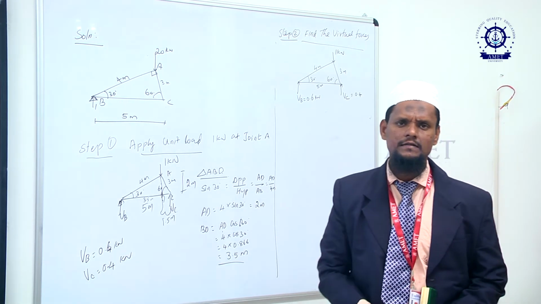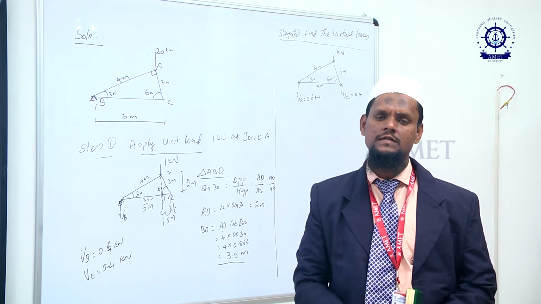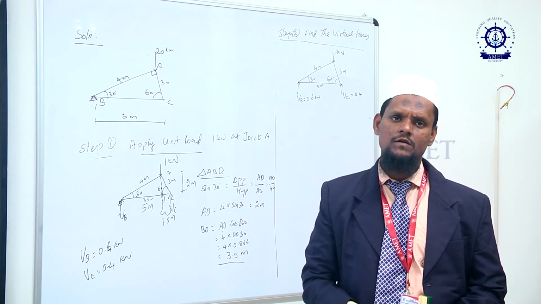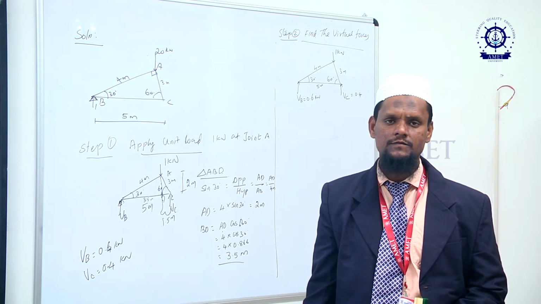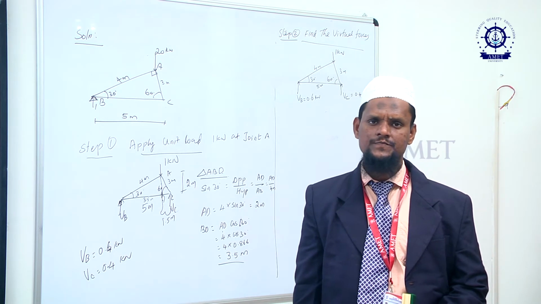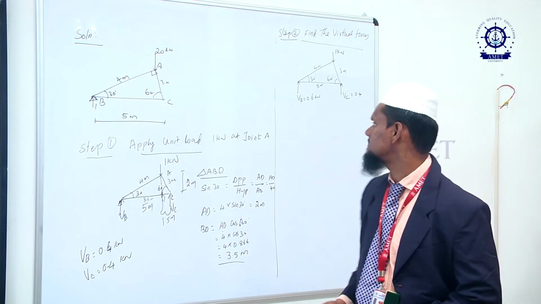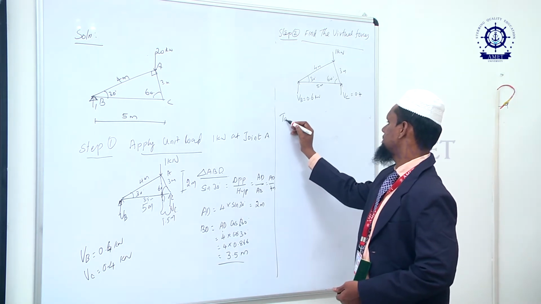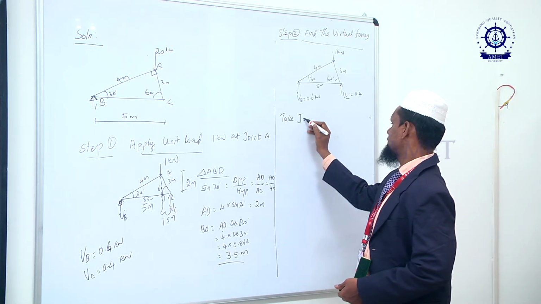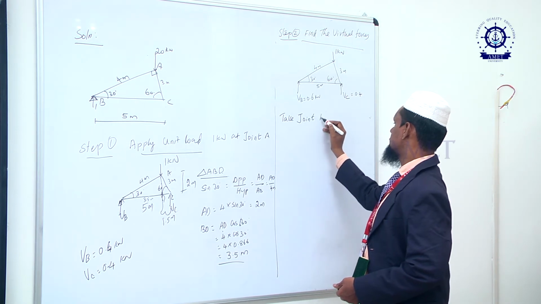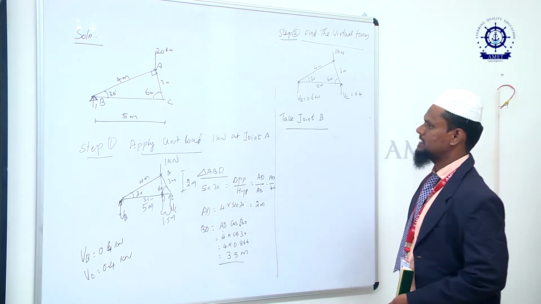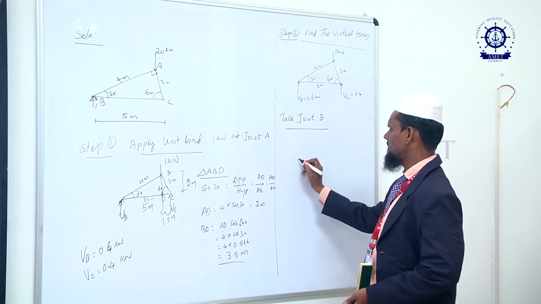So now we have to find the equation. To find the virtual forces in the member, there are two methods to solve. We can solve by the method of sections or the method of joints. So in the method of joints, we have to go one joint by one. Take joint B. So we draw the free body diagram.